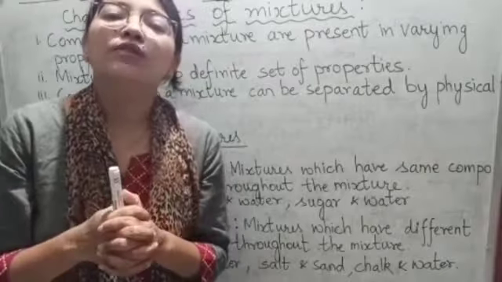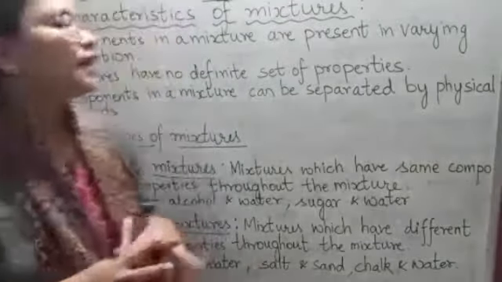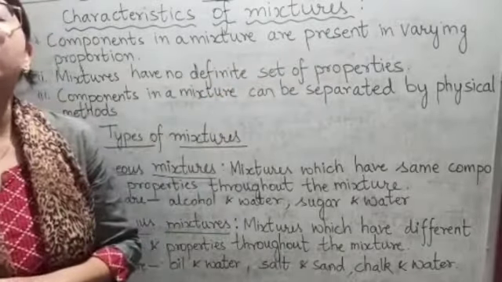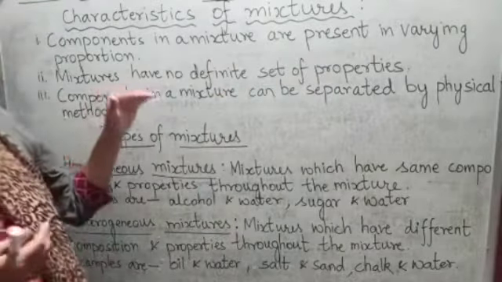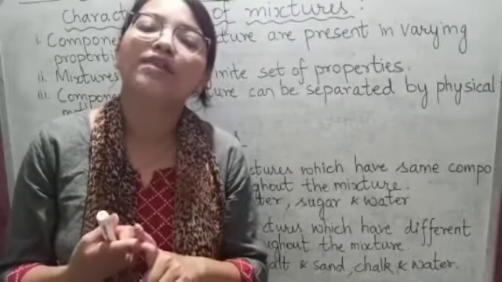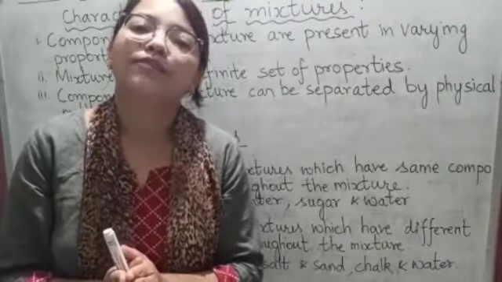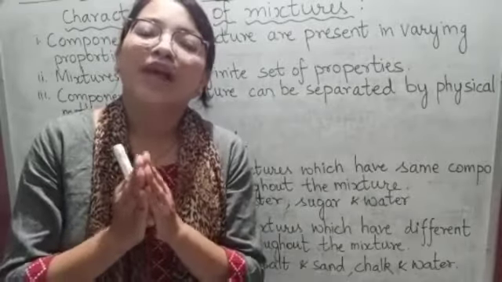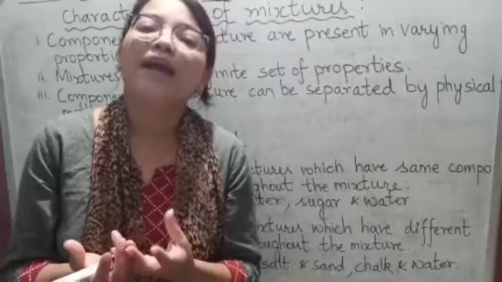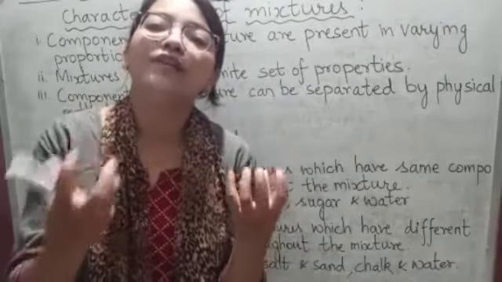Now the second characteristic is that mixtures have no definite set of properties. Unlike mixtures, elements and compounds have a definite set of properties. For example, H2O is a compound. H2O is formed by combining hydrogen with oxygen.